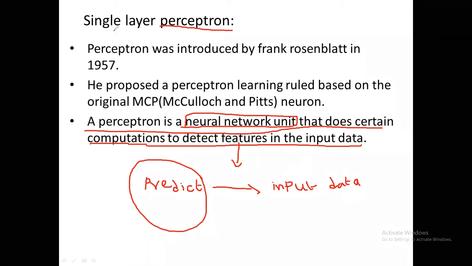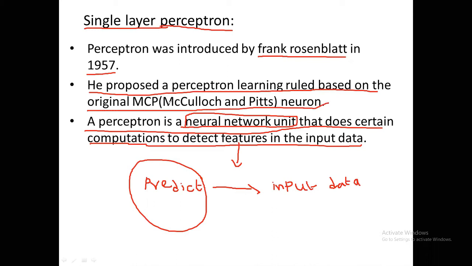Now, coming to the single layer perceptron. The perceptron was introduced by Sir Frank Rosenblatt in 1957. He proposed a perceptron learning rule based on the original MCP neuron. What does MCP neuron mean?